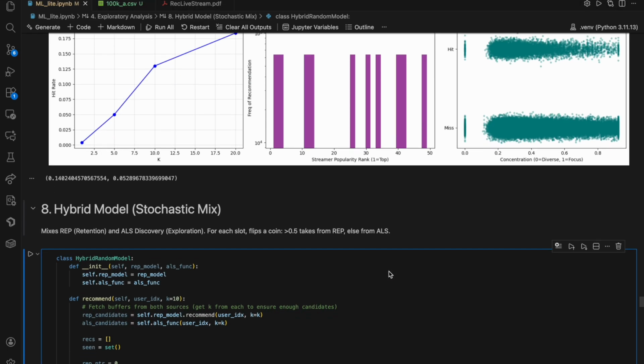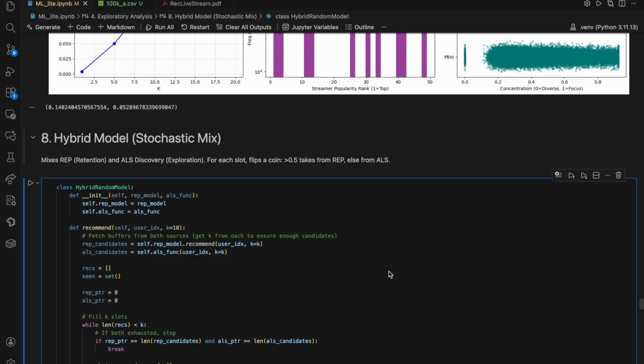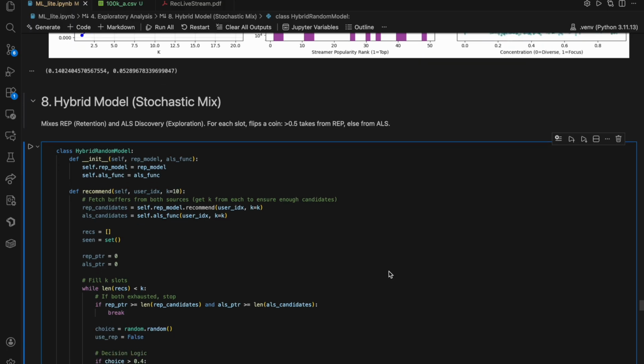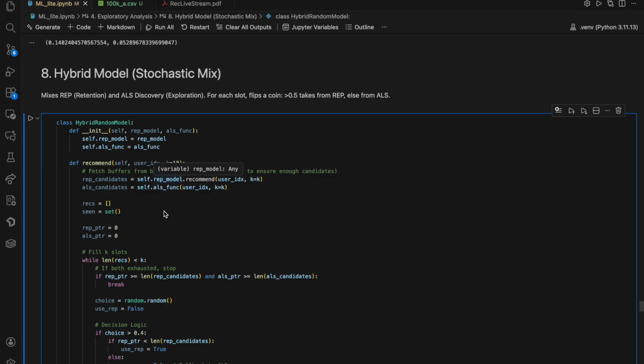So after all that work without much payoff, we tried to do something a little bit different. We essentially just flipped a coin. So we had two baseline models that performed really well at either recommending something new or recommending something that the user has already shown to be interested in, rep and ALS random.